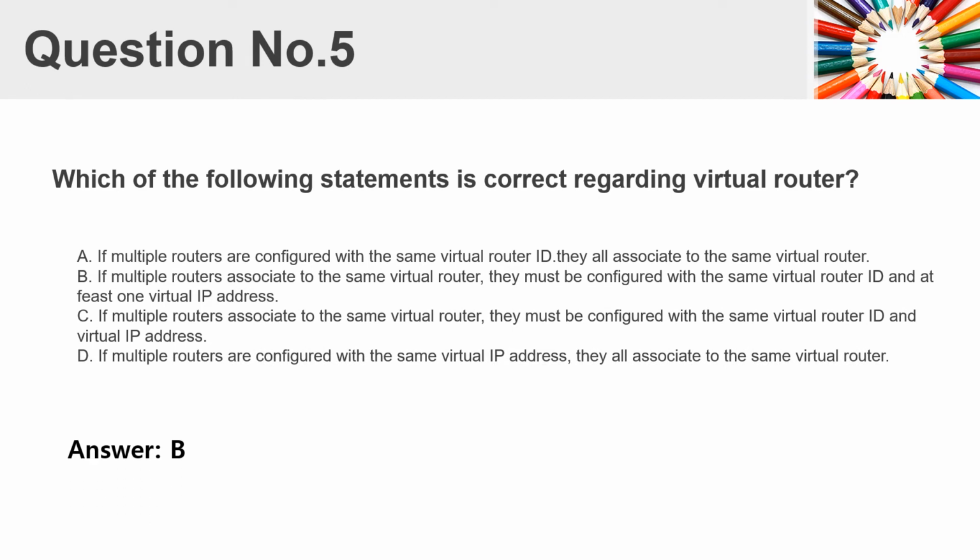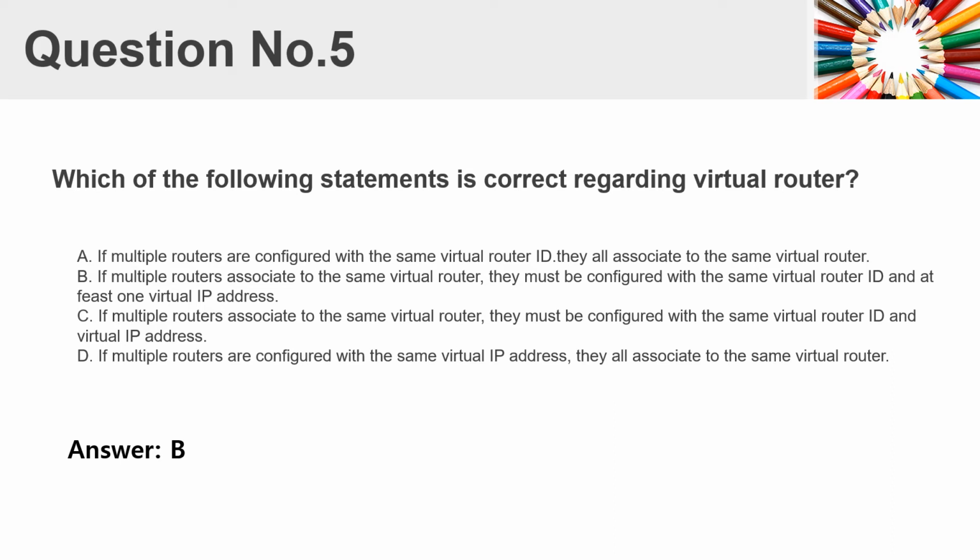Question number 5. Which of the following statements is correct regarding virtual router? A. If multiple routers are configured with the same virtual router ID, they all associate to the same virtual router. B. If multiple routers associate to the same virtual router, they must be configured with the same virtual router ID and at least one virtual IP address.